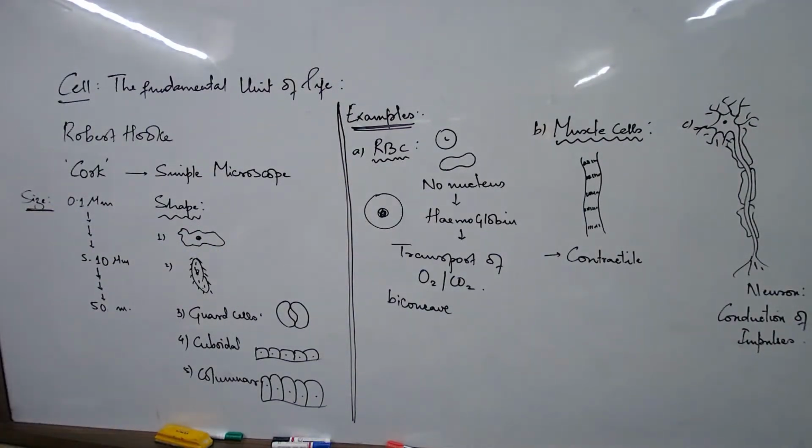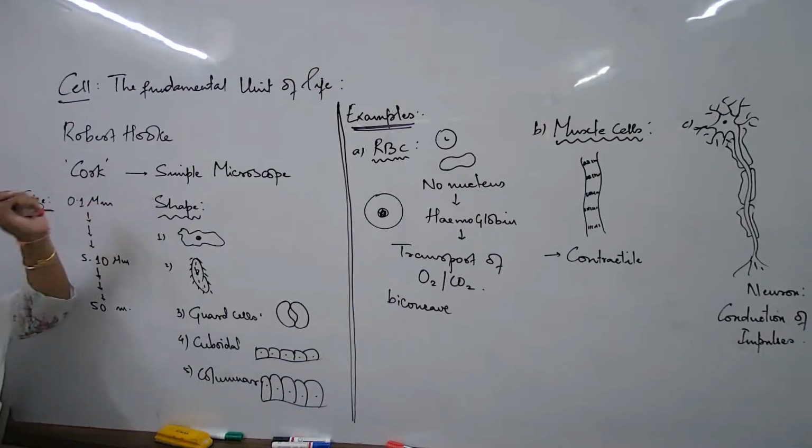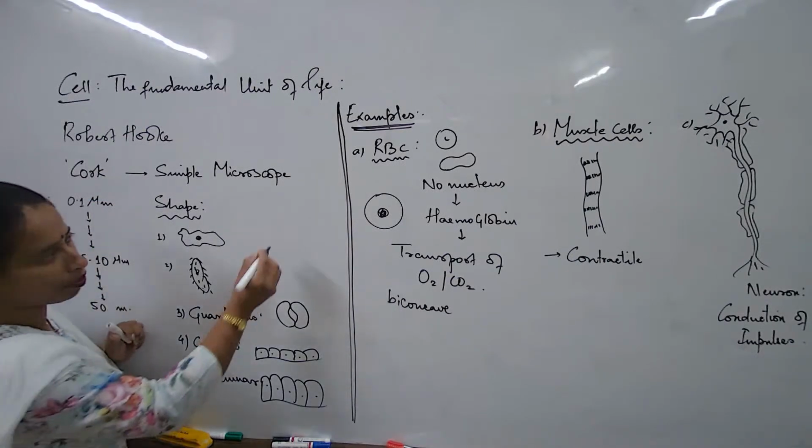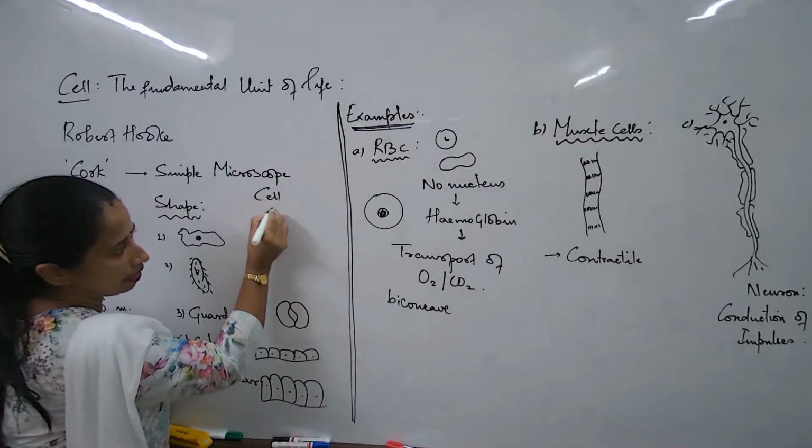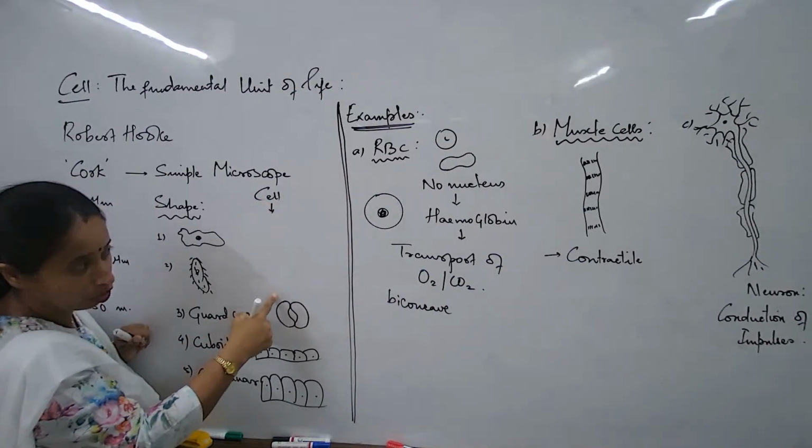Cells form tissues, tissues form organs, and organs form organ systems. Very good. All of you know this, no? So when we are talking about cells and the relation of a cell to an organism, if I have to talk about the relation of cells and then go till organism, then what are the different levels?